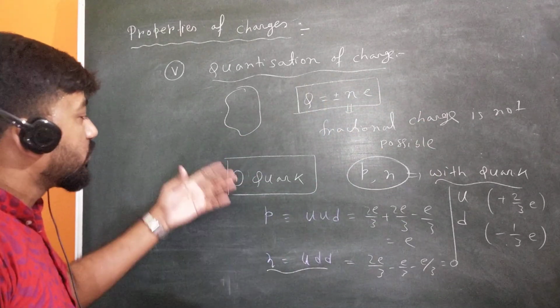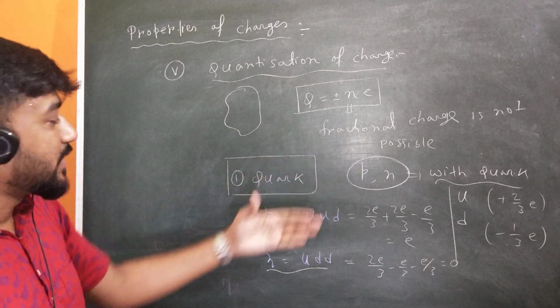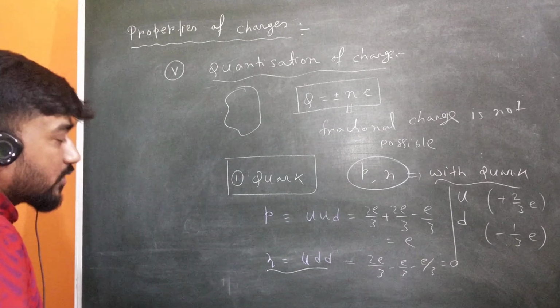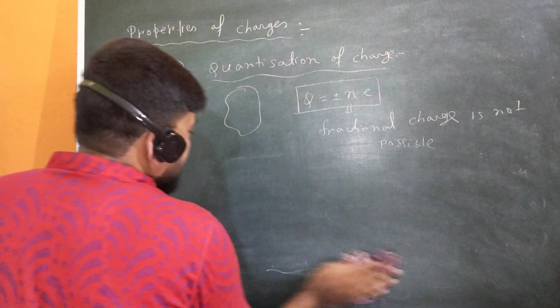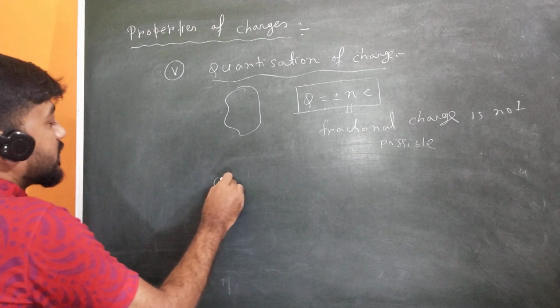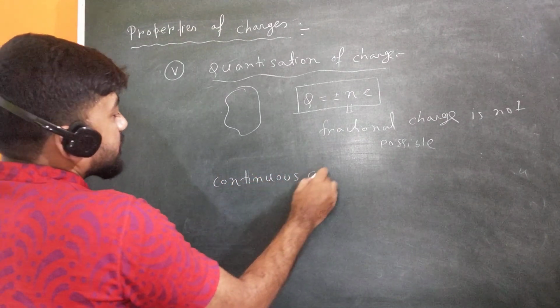So there is no issue here, but the statement that fractional charge is not possible can be challenged by the quark model. And the other thing we will see later in electrostatics is continuous charge distribution.